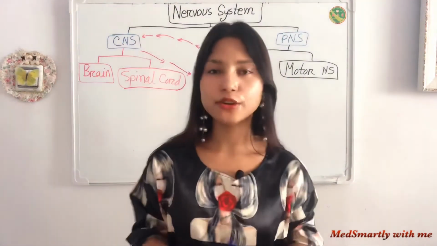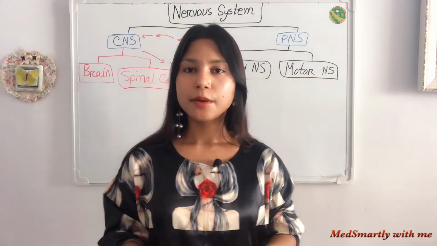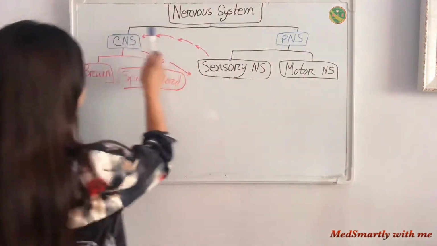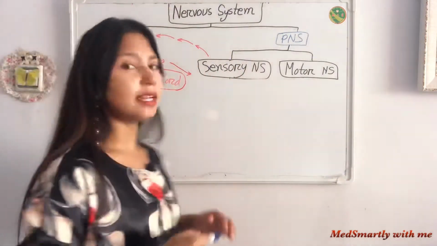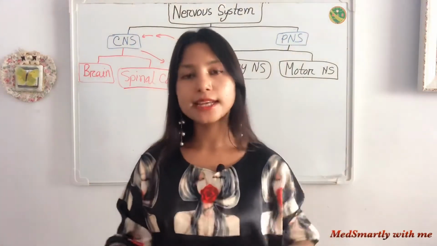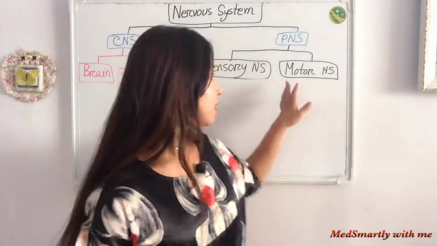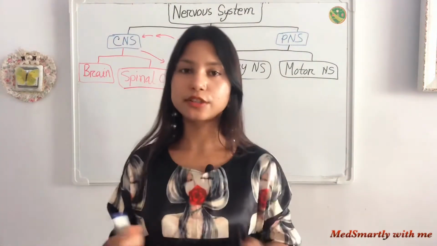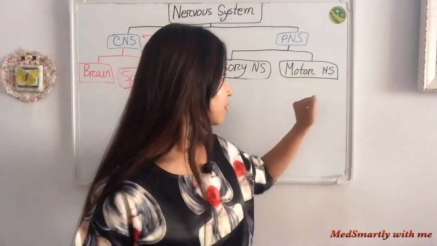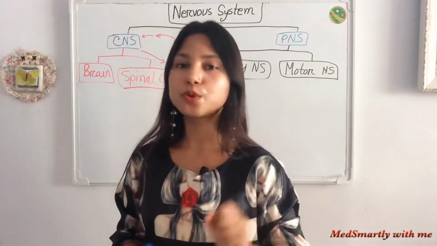Now move on to our motor nervous system. What is the function of our motor nervous system? The sensory nervous system gives information to the brain, then our brain gives some command. Then according to that command our motor nervous system takes action. Its action can be of two types.